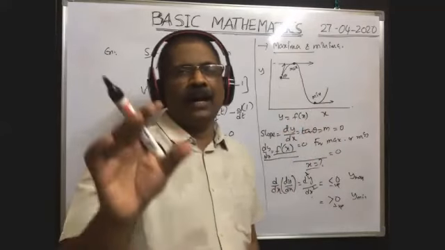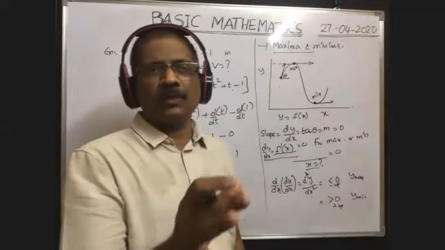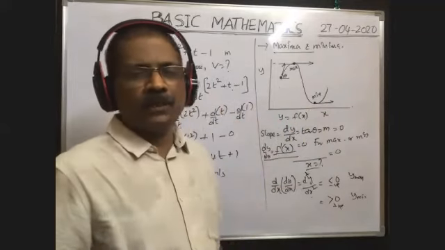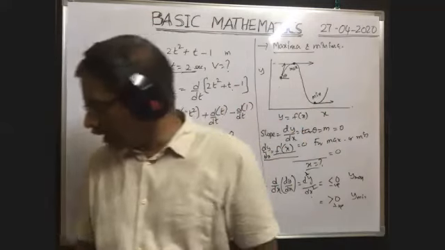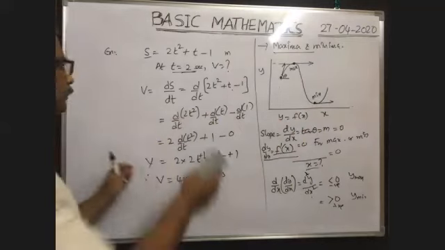Okay, already I said in our assignment, in your notes, I have given one example also. You go through that example so that you can understand this maximum and minimum. Okay, last one in this, rate measure.